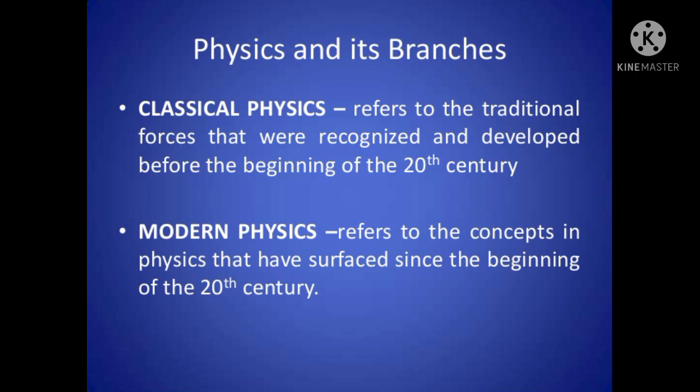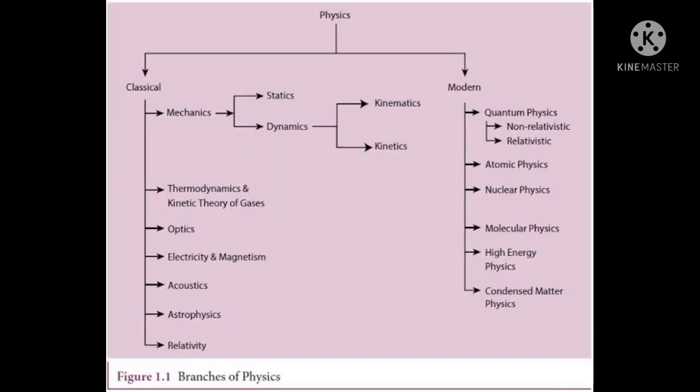Classical physics refers to the traditional forces that were recognized and developed before the beginning of the 20th century. And modern physics refers to the concepts in physics that have surfaced since the beginning of the 20th century. This picture shows the various branches of physics under classical physics and modern physics.